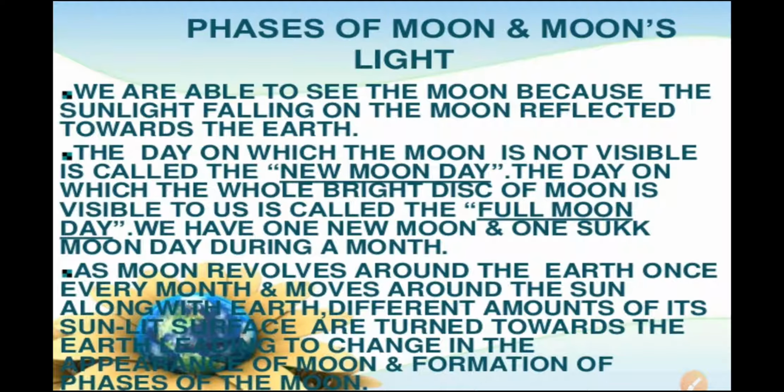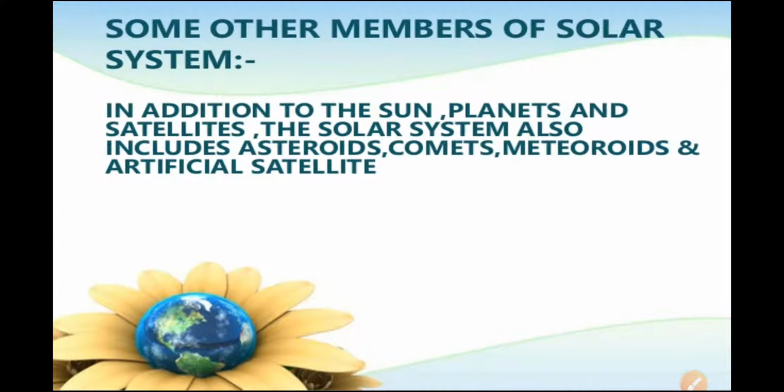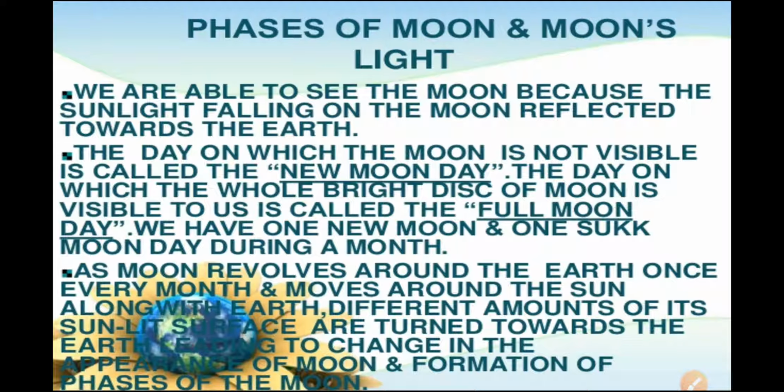Now, phases of the Moon and the Moon's light. We are able to see the Moon because sunlight falls on the Moon and is reflected towards the Earth. We know that the Moon is a satellite and does not have its own light. When sunlight falls on the Moon, that light is reflected, and that's why we can see the Moon from the Earth. The day on which the Moon is not visible is called new moon day.